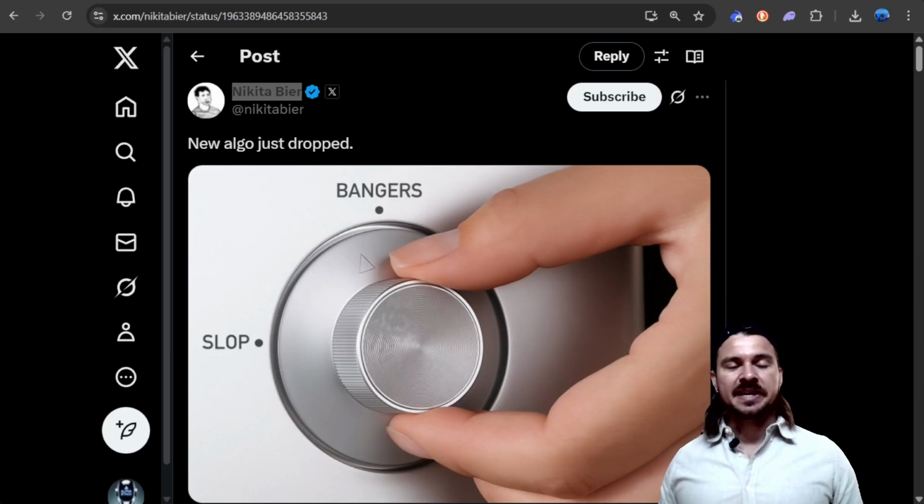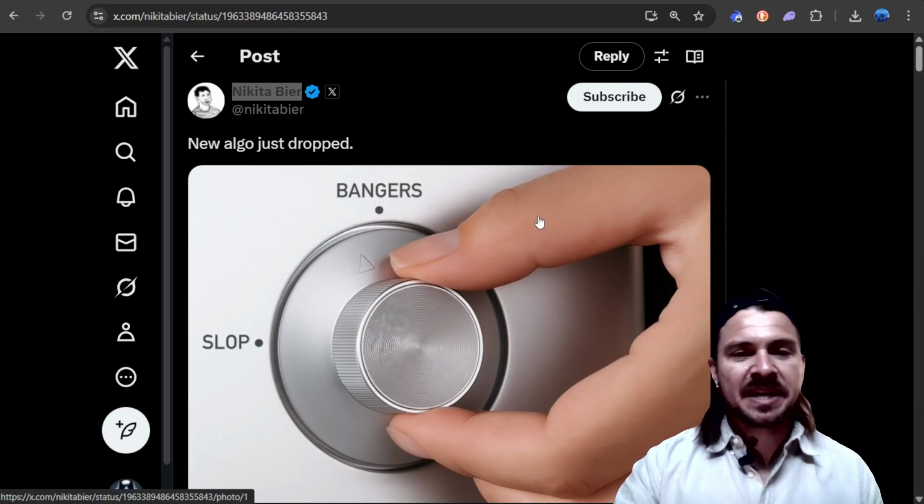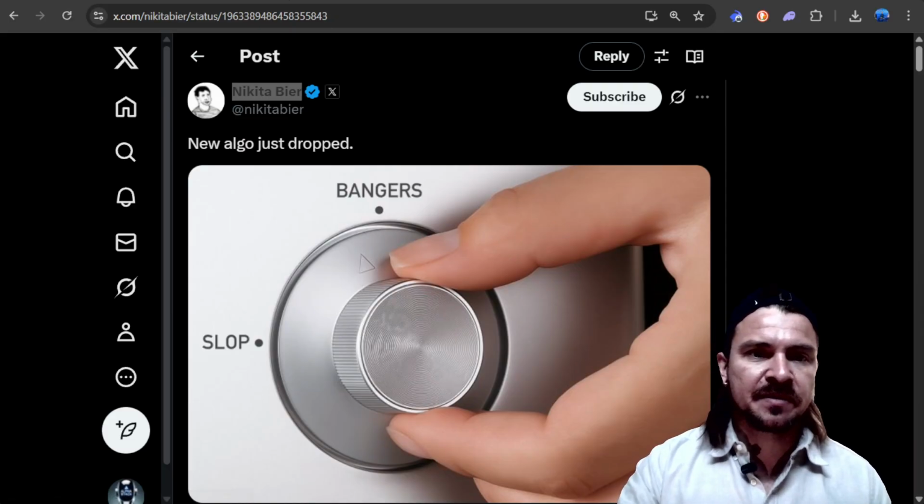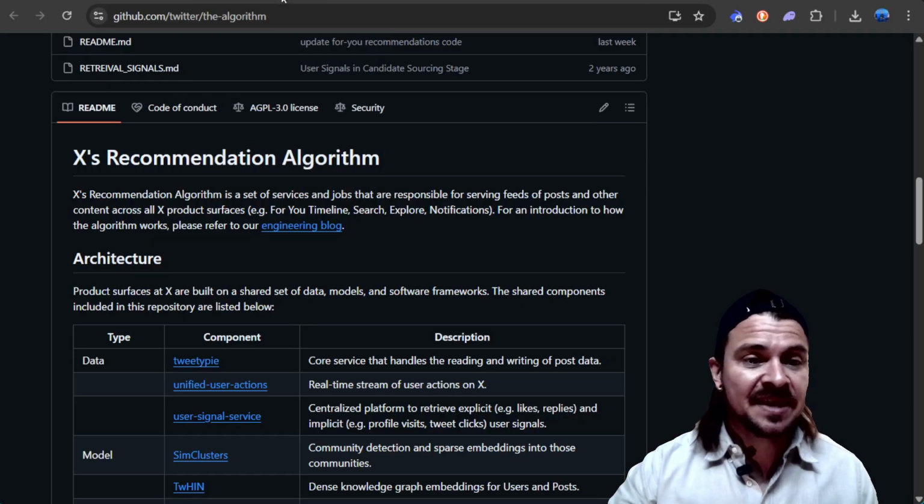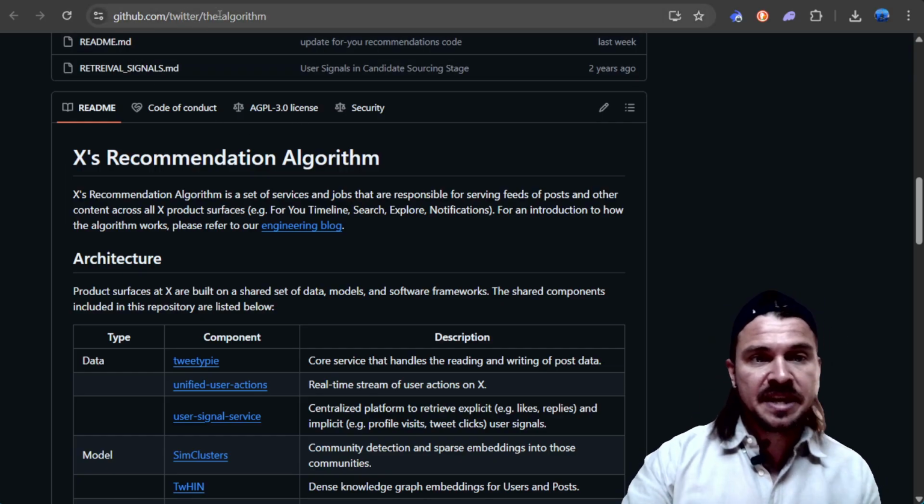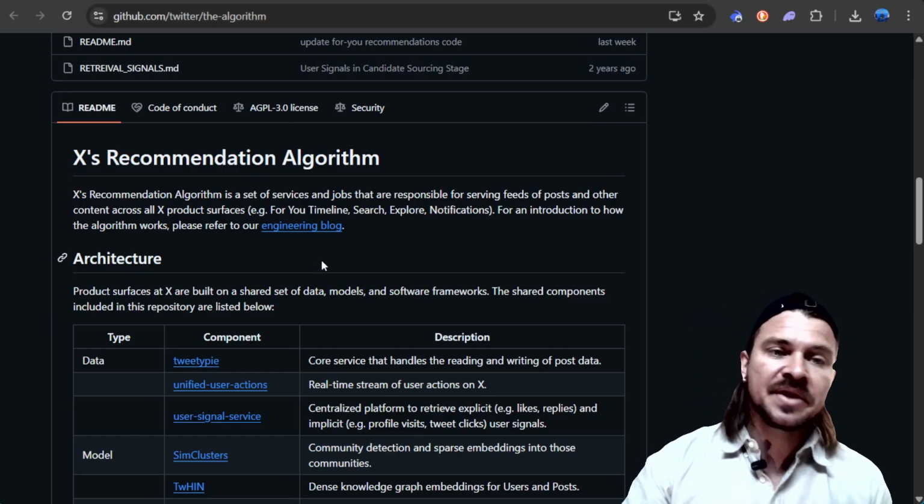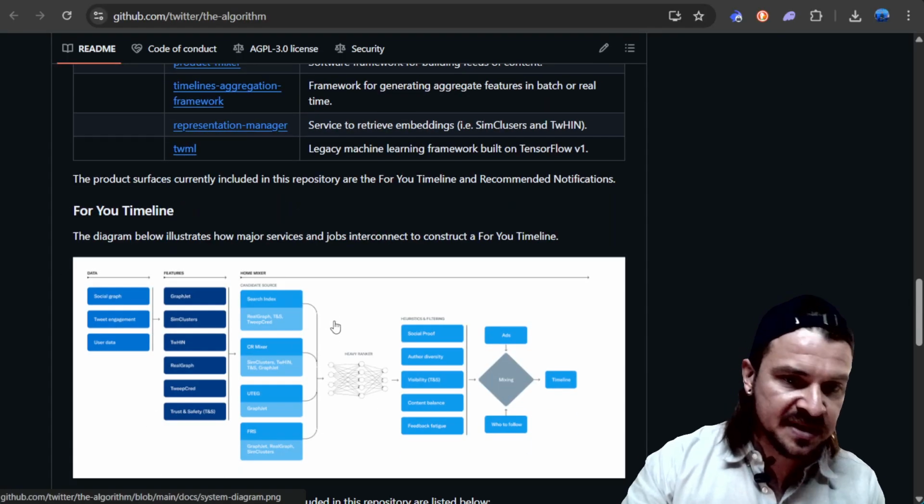Okay, so Nikita Bier, who is the head of product at X, has just updated the algorithm. This is the open source algorithm that is used to determine whether your post goes viral or not. Like I said, this is open source. You can find it at github.com/twitter/the-algorithm. And they have a README here that breaks down all the different components, has this chart here,